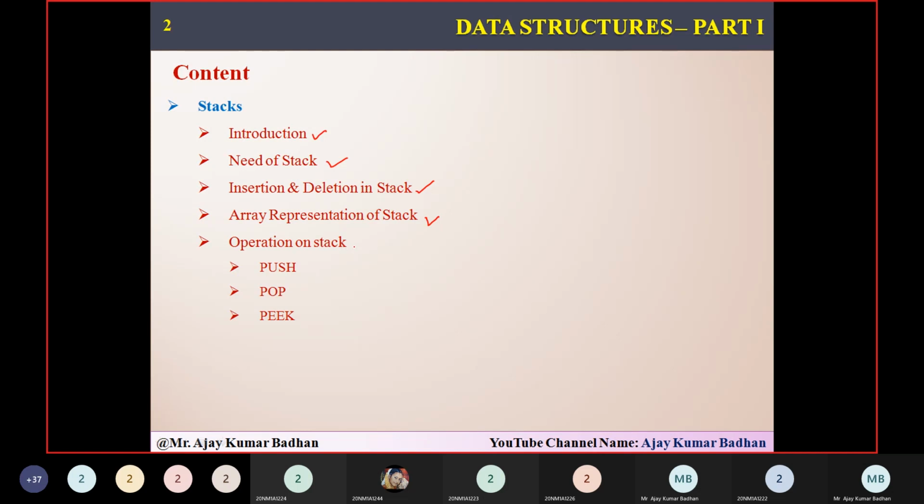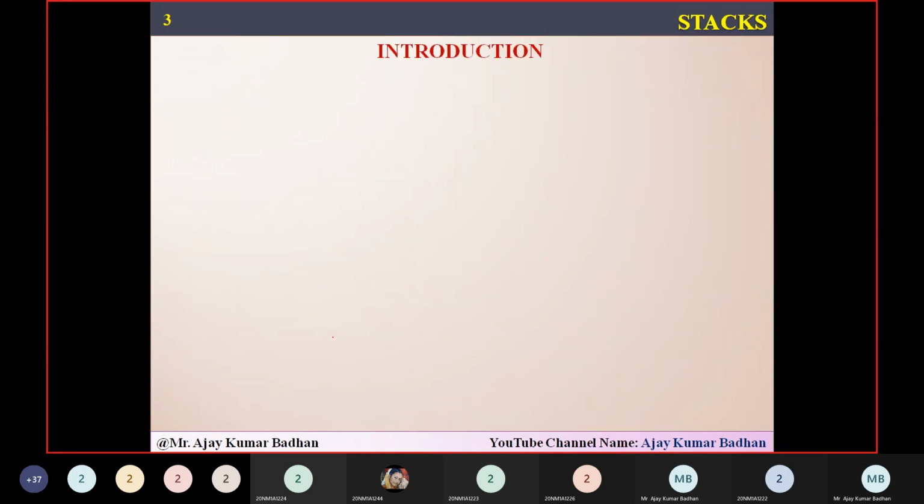Then, what are the different operations we can perform? Unlike the operations that we performed in a linked list, we don't have many operations to perform here. Hardly three: push, pop, and peek. Let's see them one by one in the coming slides so that you can understand very easily.